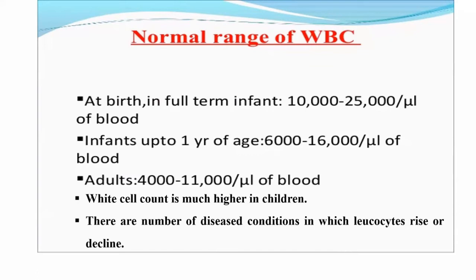You can appreciate that the white cell count in children is much higher than in adults. There are a number of physiological and pathological conditions in which white blood cells either rise or decline.